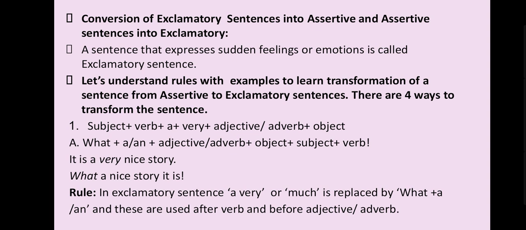The rule is like this: in an exclamatory sentence, very or much is replaced by what plus a or an, and these are used after the verb and before the adjective or adverb, based on the sentence.